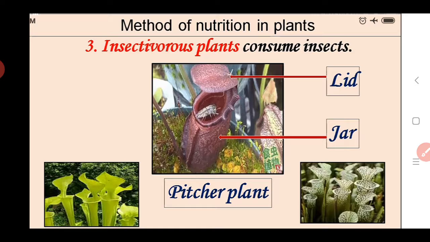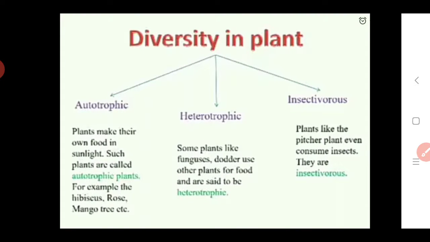It remains stuck inside this pitcher plant, and here it dies, and after dying this plant consumes the insect as its food. So such plants we call insectivorous plants because they eat insects by capturing them and use them as food. So here we see the third type, insectivorous plant.